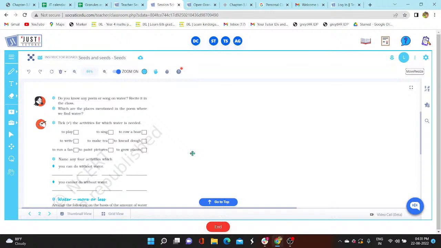Now the second question says, which are the places mentioned in the poem where we find water? So what are the places mentioned in the poem where we find water? So here we have waterfall. We can write that over here.